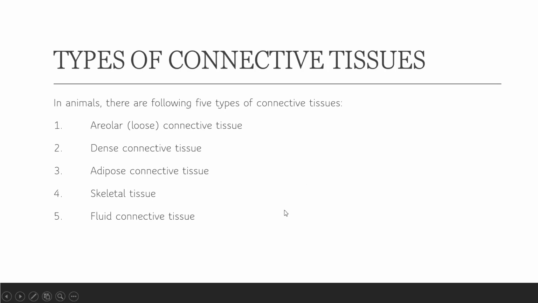Types of tissue: we are going to study 5 types of connective tissue. One is areolar connective tissue, which is loosely bound, or dense connective tissue, which is hard. Adipose tissue has lots of fat in it. Skeletal tissue supports the skeletal structure. Then fluid connective tissue, that is blood and lymph.